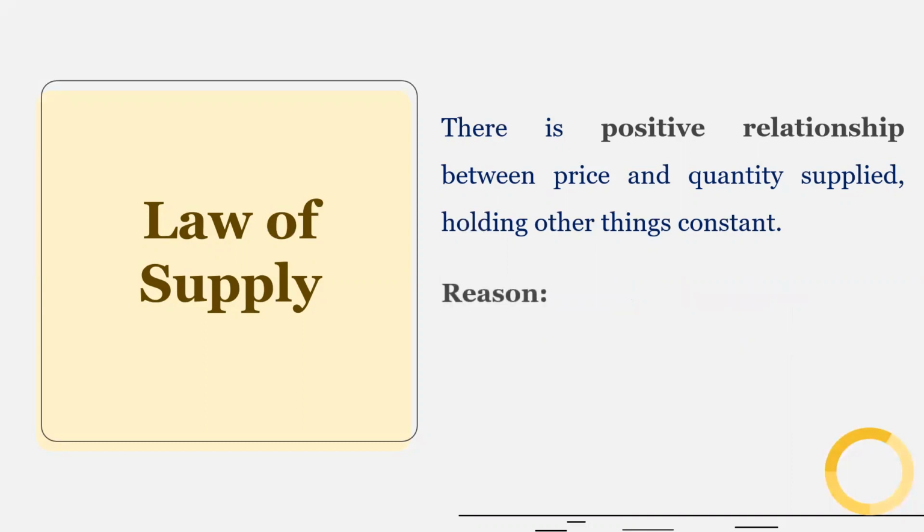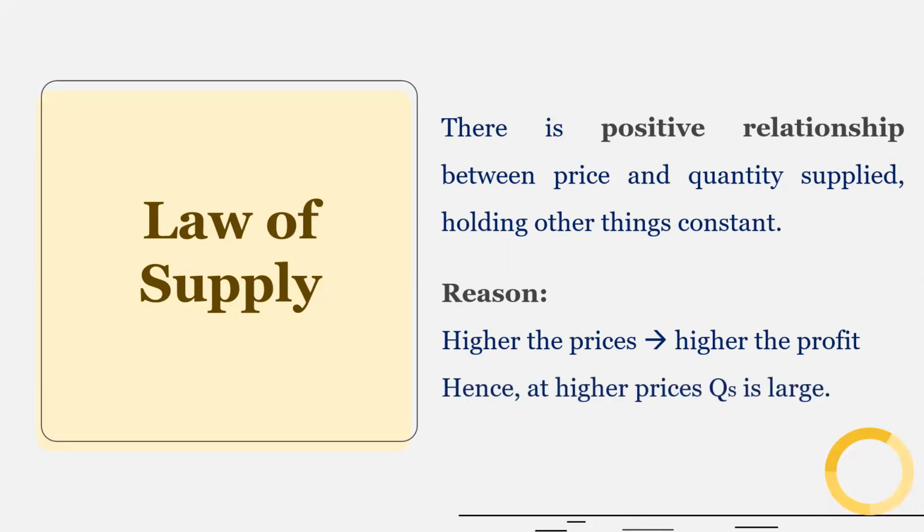Now, what is the reason behind this? If prices are higher, profit is also higher. And therefore, at higher prices, quantity supplied is large. So due to higher profits at higher prices, sellers are willing and able to supply more quantity.